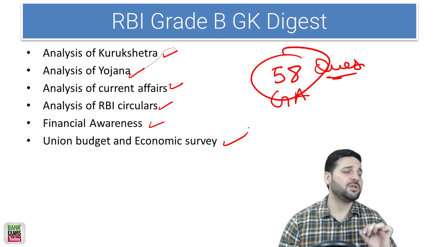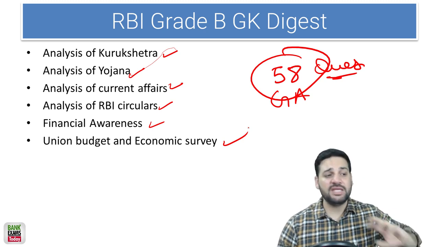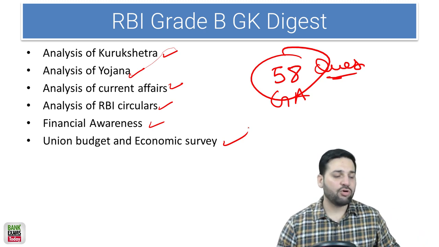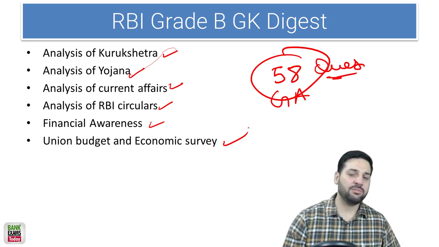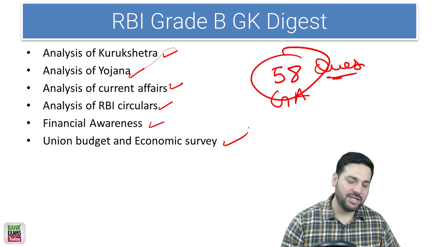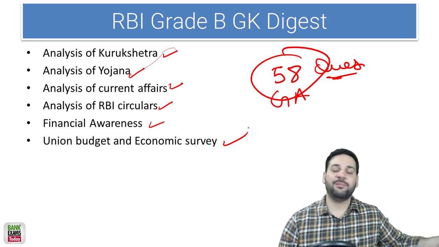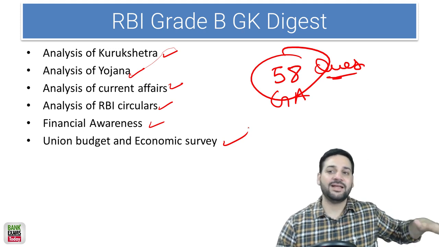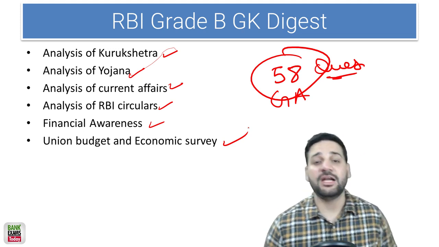That would be enough for all your GA needs, right? So scoring 50 plus here, and if you can score 30 in reasoning ability, and then 20, which is very easy, in quantitative aptitude, and 20, which is very easy, in English language. If you feel the exam is at the same level as the 2018 exam, that would be enough according to me. So please go through the RBI Grade B GK Digest.